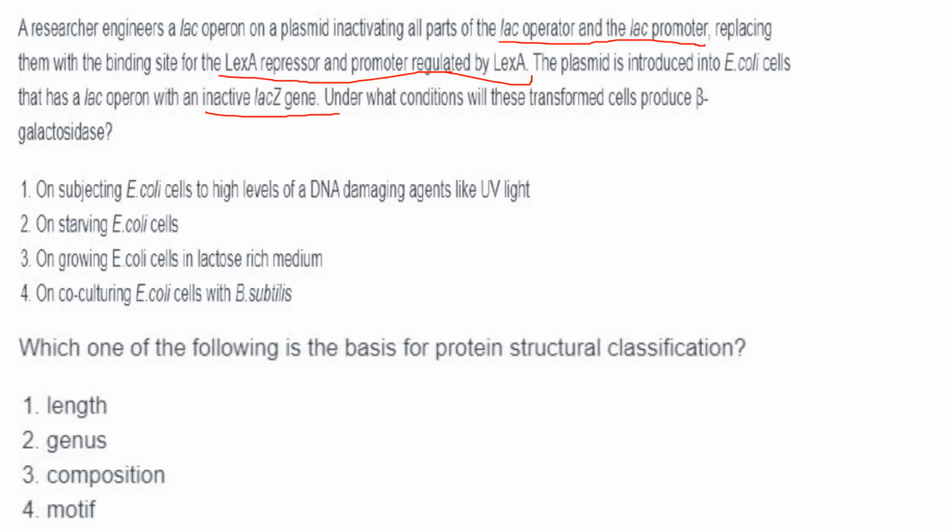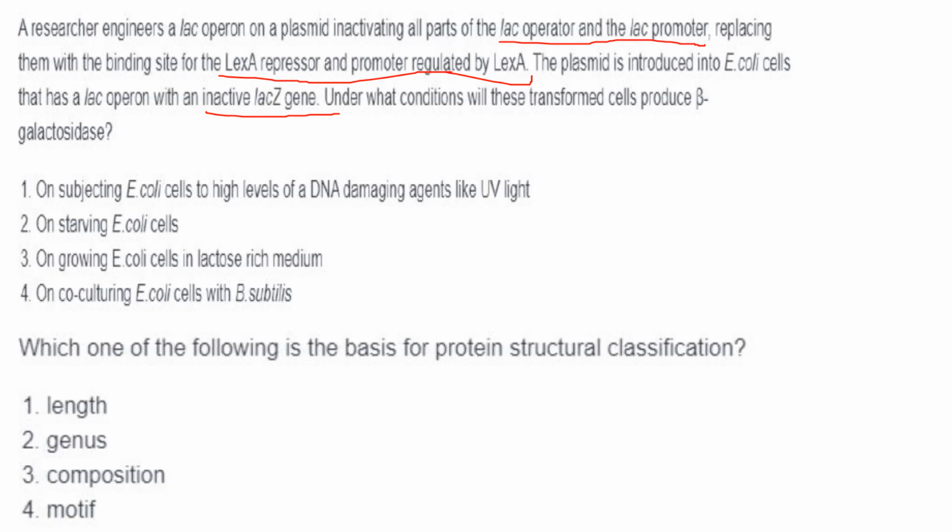to the gene for the SOS repair mechanism, and the SOS repair mechanism will not be activated when DNA is not damaged. Okay. Now what happens when DNA is damaged? So when DNA is damaged, LexA repressor protein will be degraded.